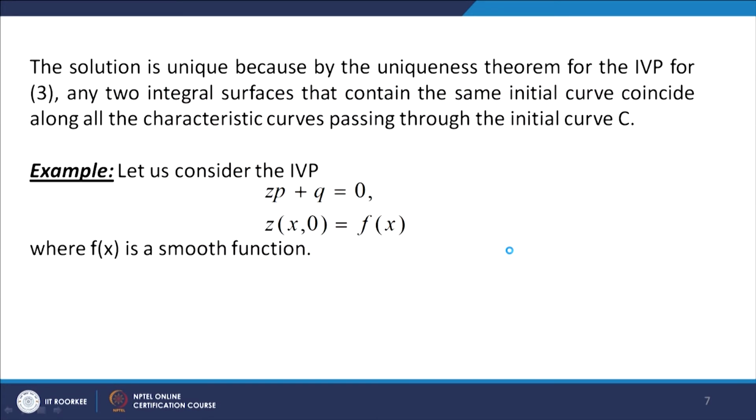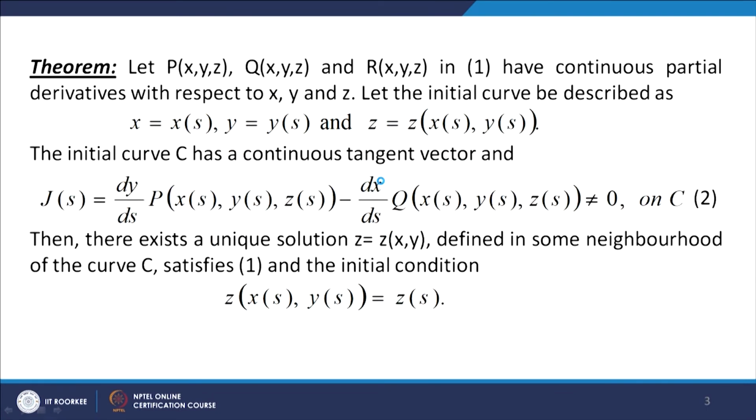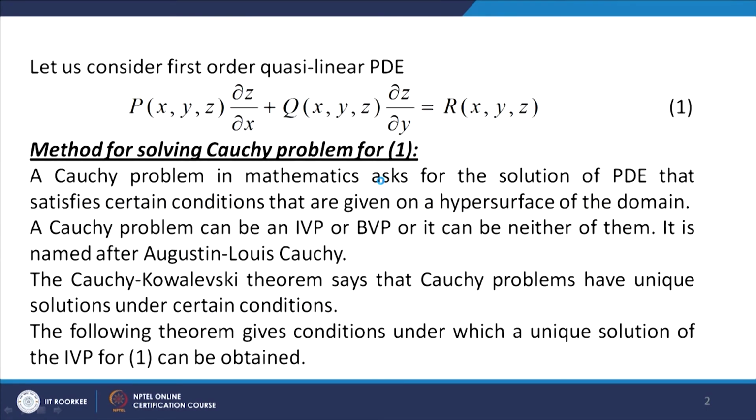So, let us consider the initial value problem z p plus q equal to 0, where the initial condition is given, z(x,0) is equal to f(x), where f(x) is a smooth function. Now, when we compare this with the given form 1, what do we notice?